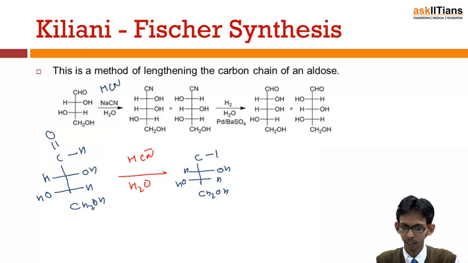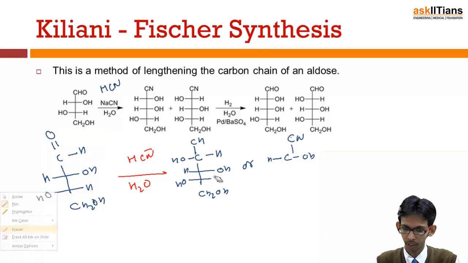This could be like this, or this may be like CN here, CN and on this carbon OH, OH.